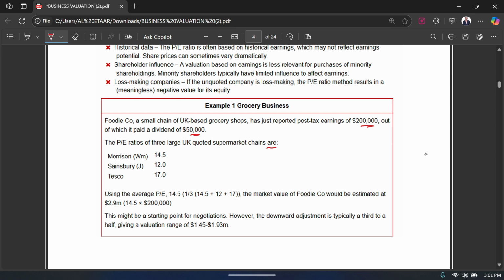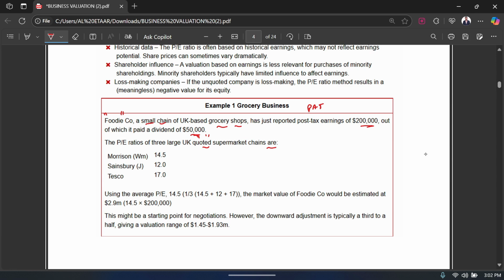Now look at the question very carefully. There's a company called Foodie, which is a small chain of UK based grocery shops, and it has just reported a PAT, profit after tax, of $200,000, out of which it is going to pay a dividend of $50,000. Okay. The company that we are talking about in the first paragraph is an unquoted company, right? It's a small chain. It's an unquoted company, okay?